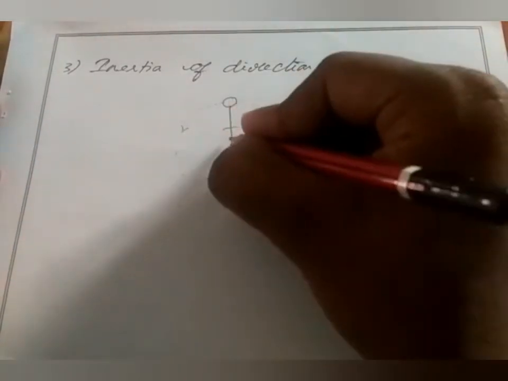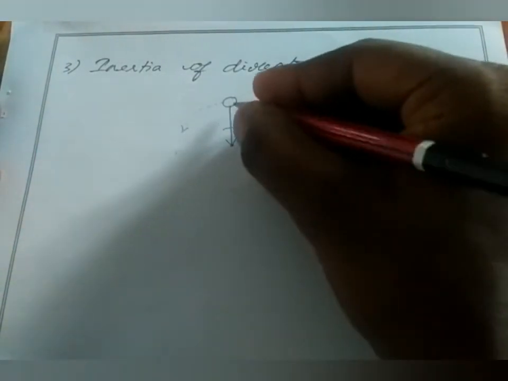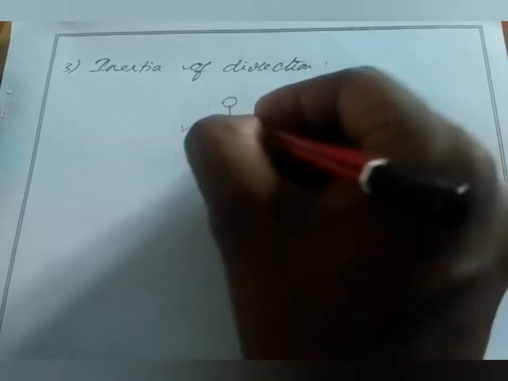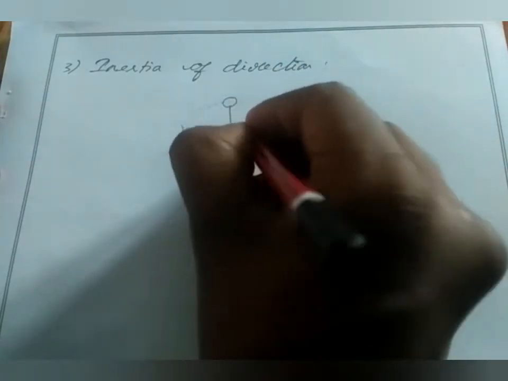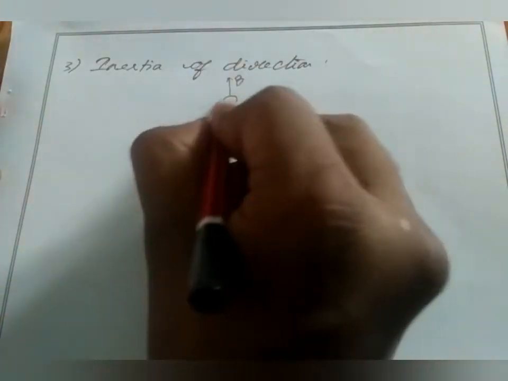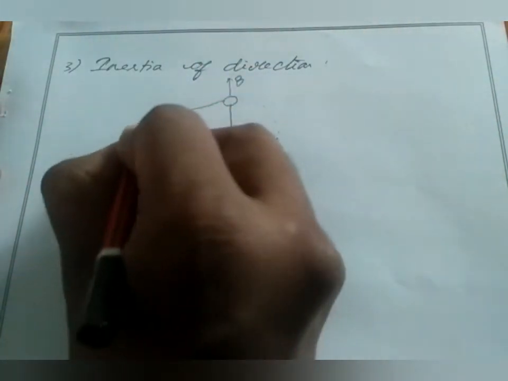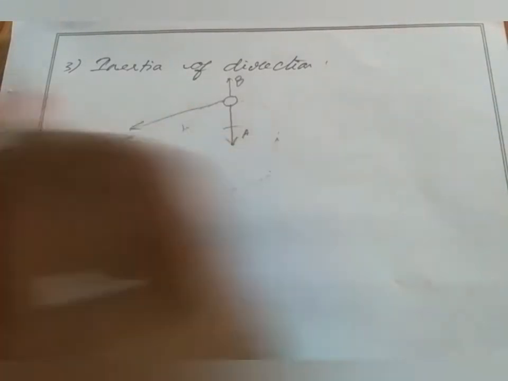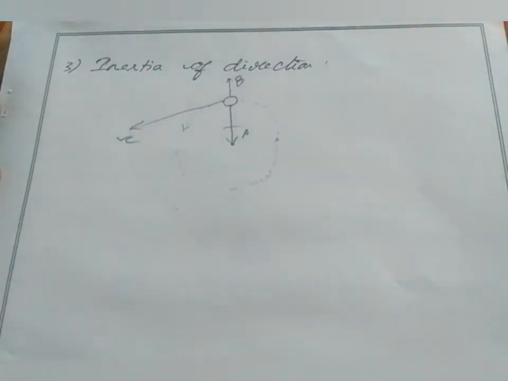First one is, the stone comes to center, to A, or it goes towards B, or it moves towards C. So which one is correct? The correct one is the ball moves towards C.